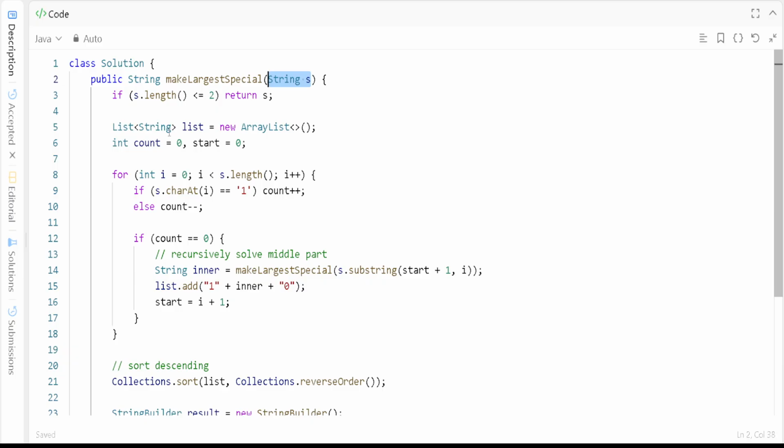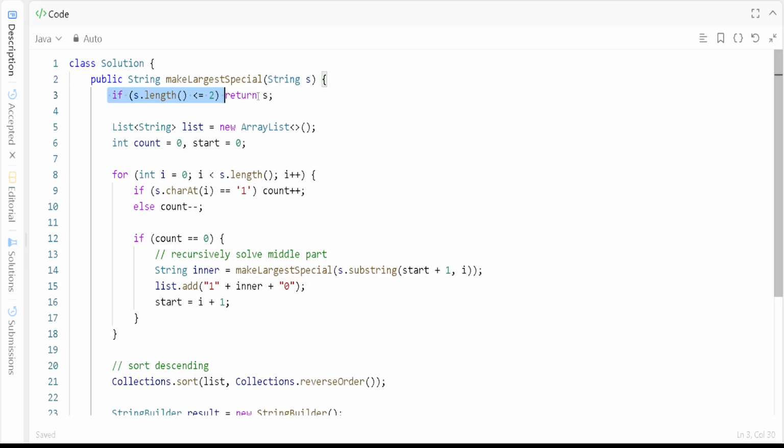Then we will split into smaller valid blocks, and we need to store them somewhere, right? Basically we want to split into smaller valid blocks, recursively maximize inside the blocks, and sort the blocks in descending order. It means the leading 1s should be equal to the largest string, right? So we have to put the largest block first, and inside it we will overall move, right?